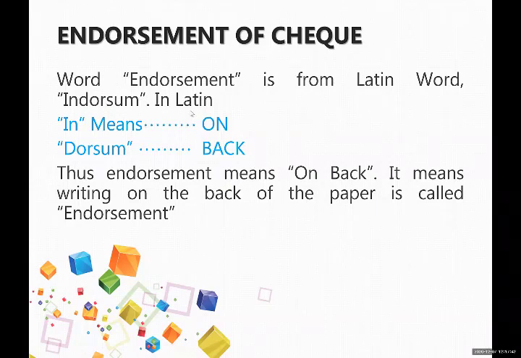In means on, dorsum means back. So actually, this word endorsement means on back. It means writing on the back of paper is called endorsement. Now onwards, whenever you are going to do endorsement on anything, it means endorsement should be on the back side.